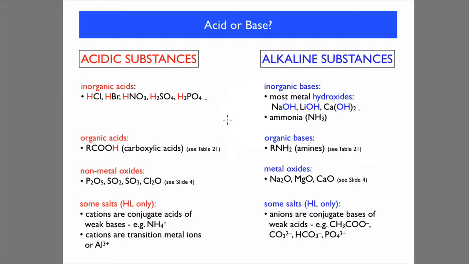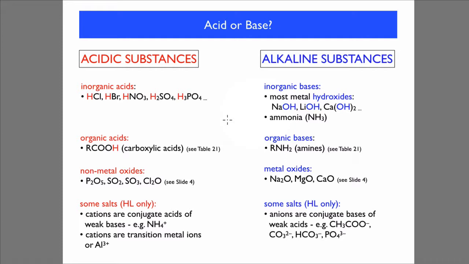Acid or base? What are acidic substances? And what are alkaline substances? Well, inorganic acids, the very common ones such as hydrochloric acid, nitric acid, sulfuric acid, etc., are the most common acids used in a lab, I suppose. Organic acids such as carboxylic acids.